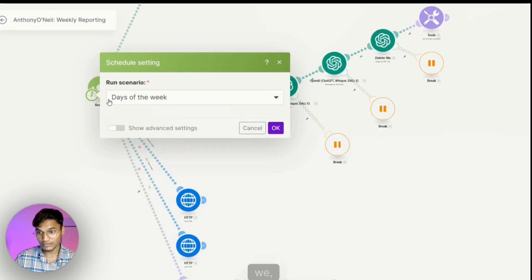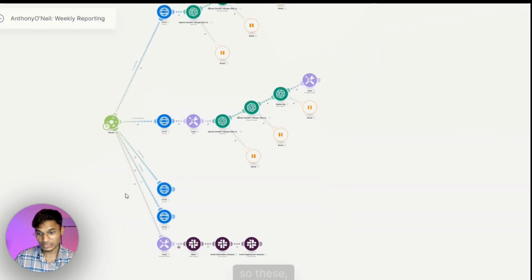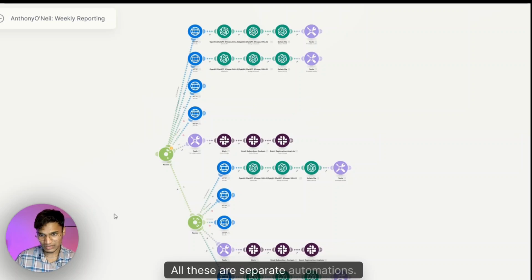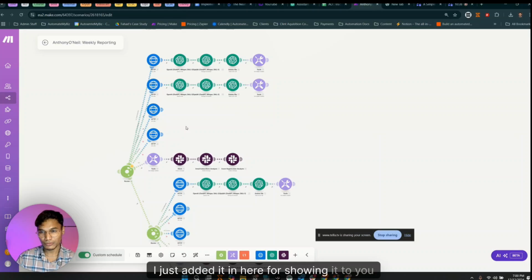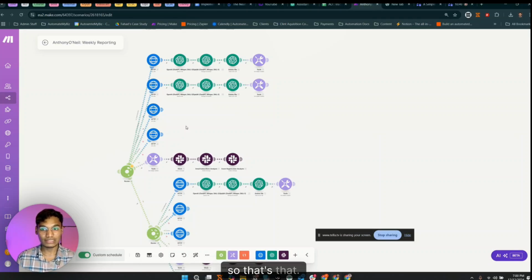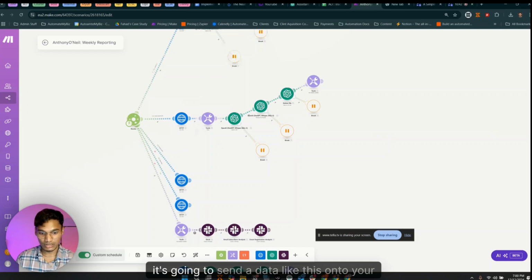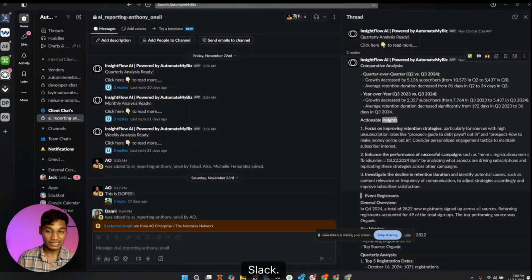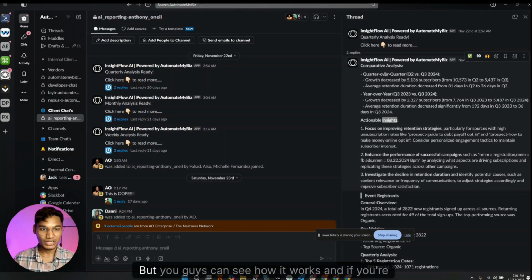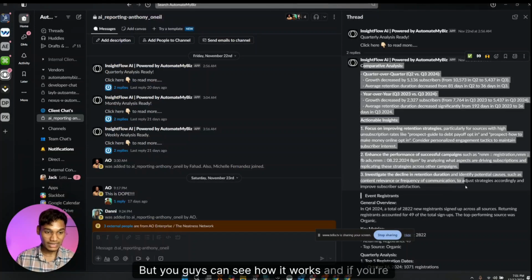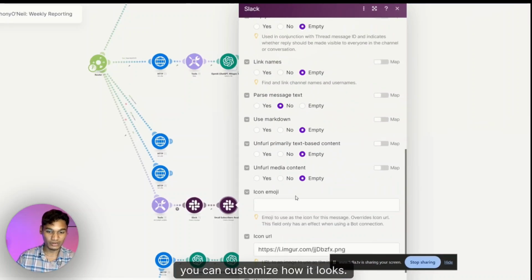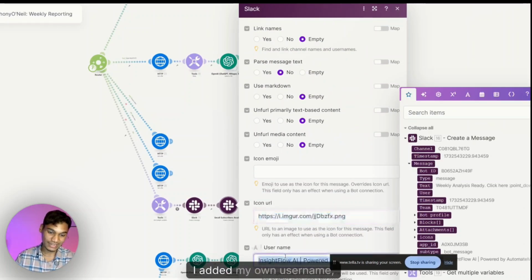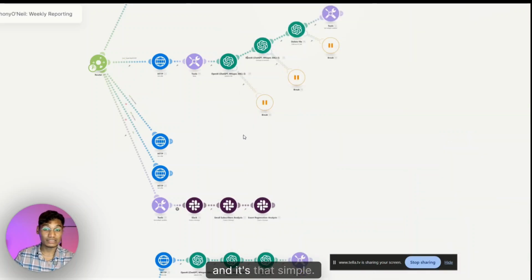So, and yeah, I have different automations. So this is the weekly analysis. All these are separate automations, but I just added them in here to show you guys. So that's that. And once you run it, it's going to send data like this onto your Slack. I'm not doing it right now because it's connected to my client's account. I don't want to bother them, but you guys can see how it works. And if you're using Slack, you can customize how it looks. So I added my own logo, I added my own username, and it's that simple.